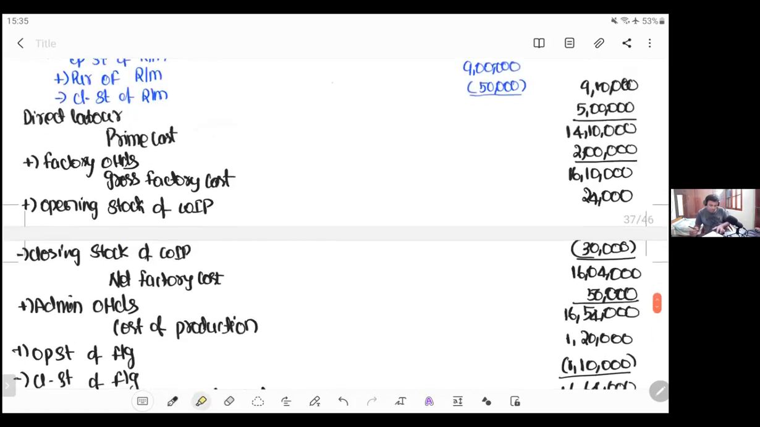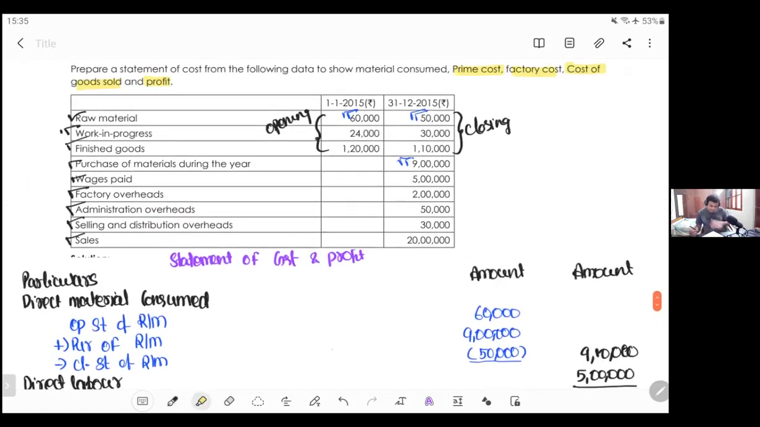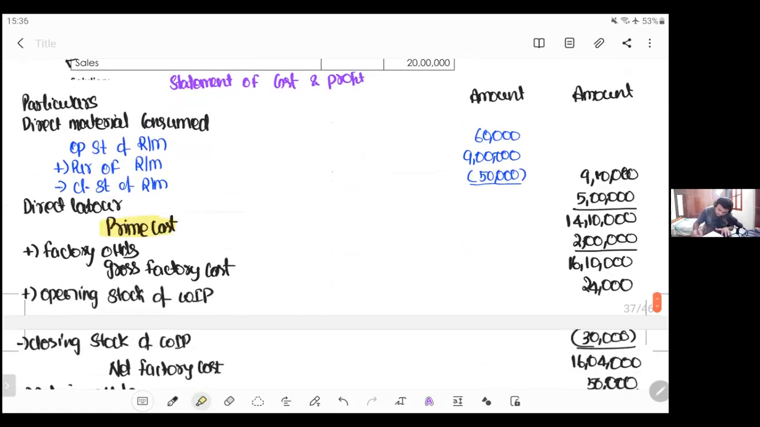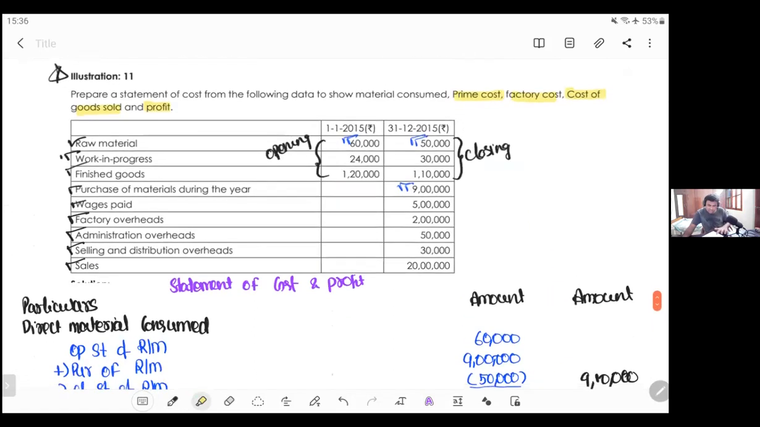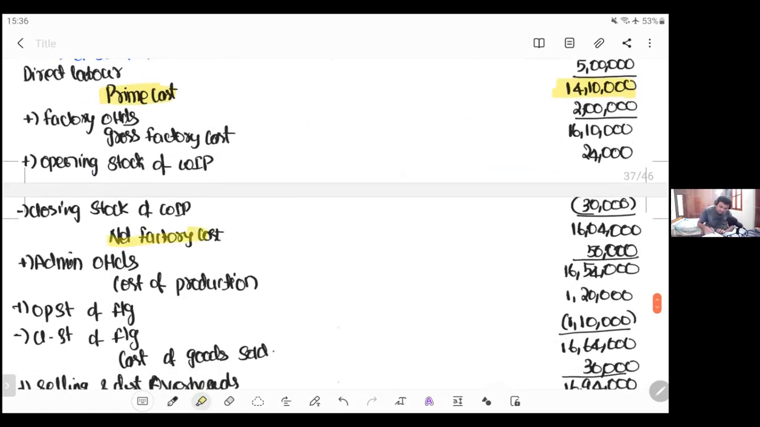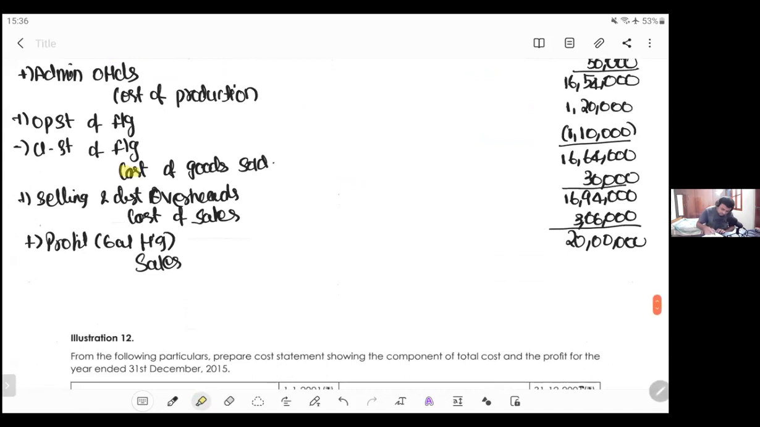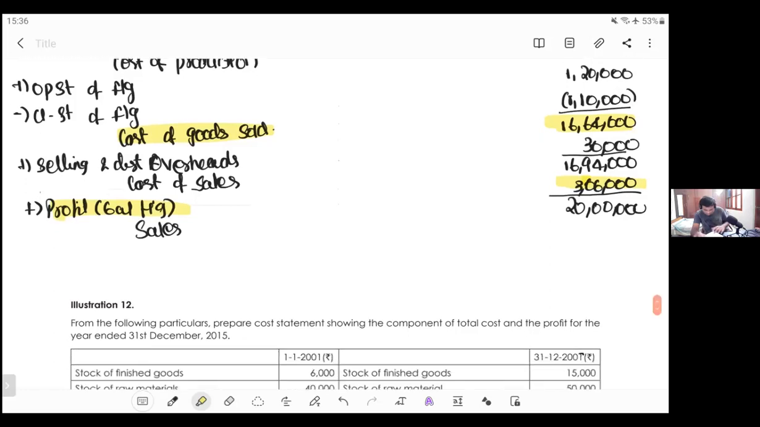If you see carefully, my dear friends, what all he's asking you to show. He's asking you to show prime cost. Yes, this is our prime cost. Next, he's asking you to show factory cost, that is net factory cost, and this is where I have shown it. Next, COGS. This is your COGS. This is your profit. So this is how MCQs will be asked. He'll give you a big cost sheet, the entire pro forma, and ask you to show all these items. This is how a cost sheet can be done, and this is a beautiful method of presentation.